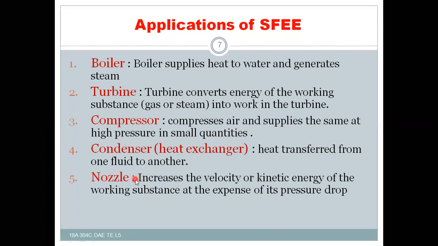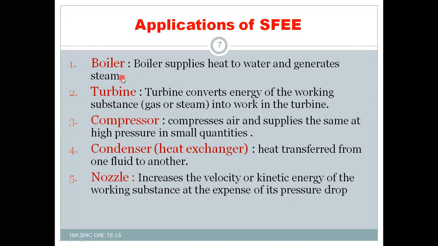And next is the nozzle. In the case of a nozzle, the velocity is increased at the expense of pressure energy. That means a pressure drop. Here, it increases the velocity or the kinetic energy of the working substance at the expense of its pressure drop.